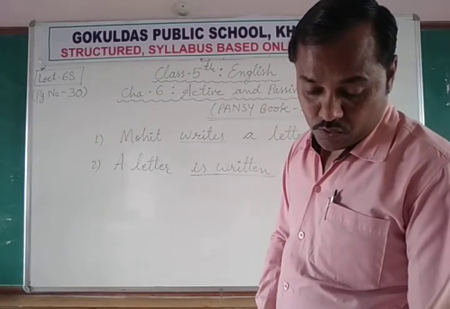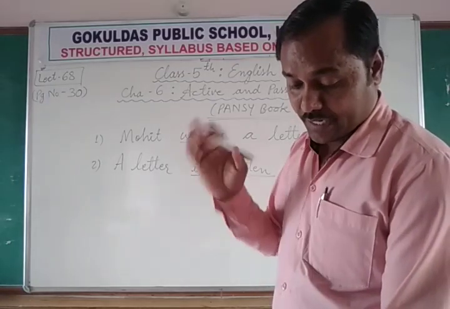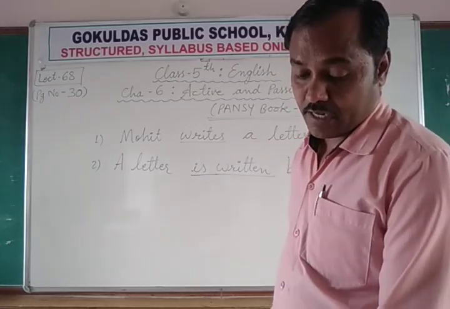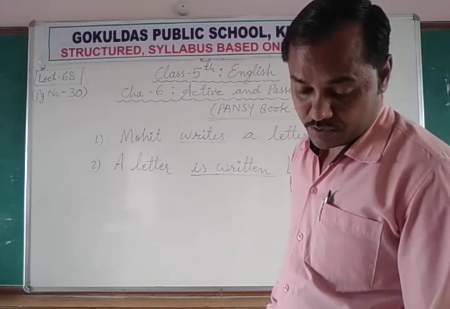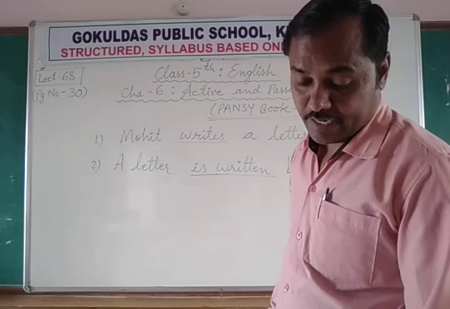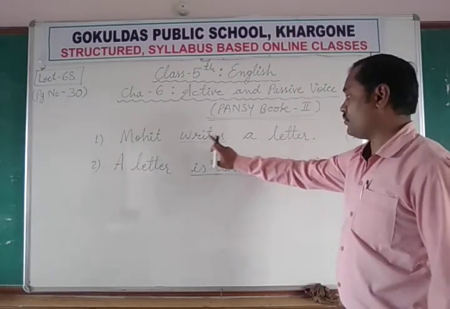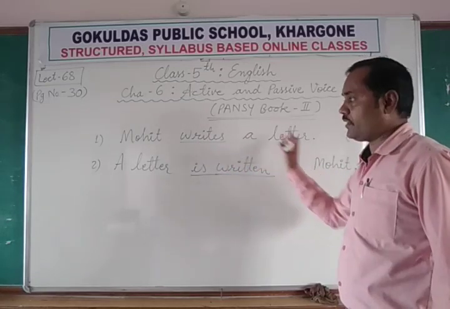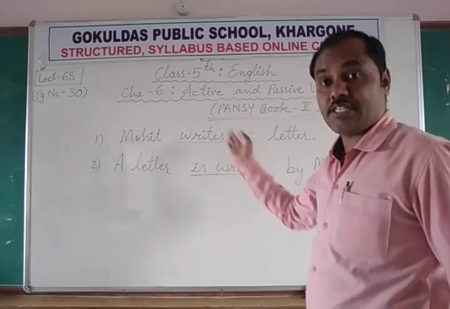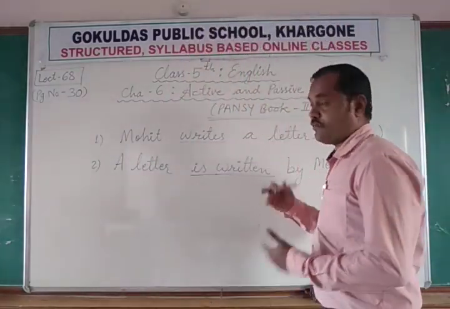So only transitive verbs can have two voices, active voice or passive voice, because they take an object. Here the verb writes takes an object, so that's why we can change it into passive voice. If it is only an intransitive verb, we cannot change.